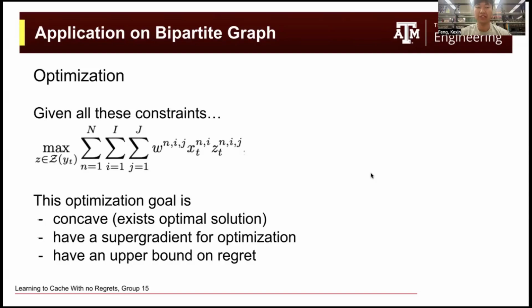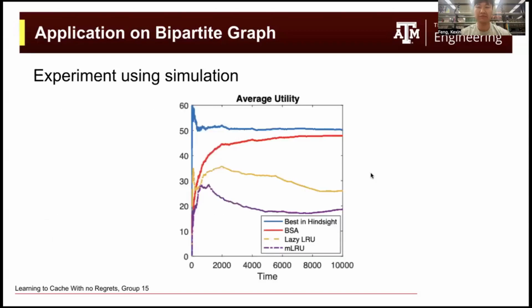First they show that the function is concave, which means that there is an optimal solution. Then they show how we can calculate a supergradient for this optimization so that we can find such a point. And finally, they show that there is an upper bound on the regret, which means that the method is always able to have promising performance.